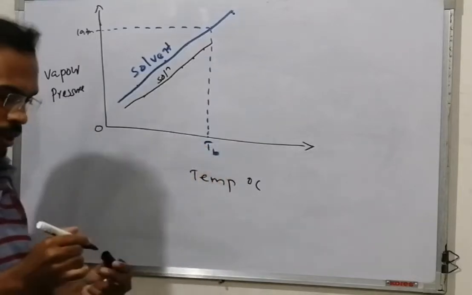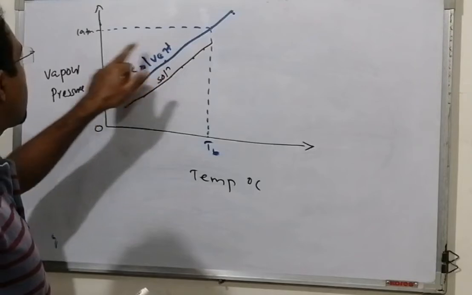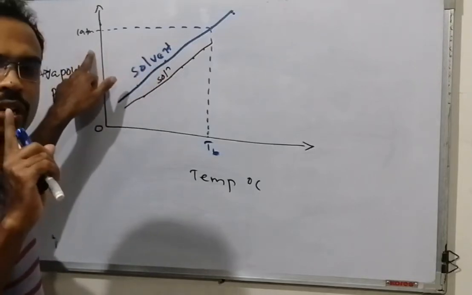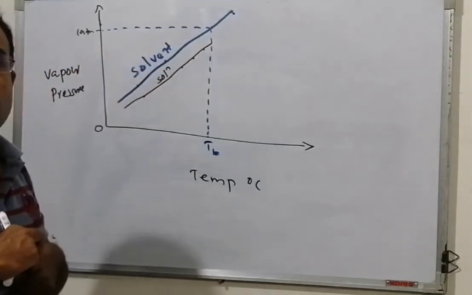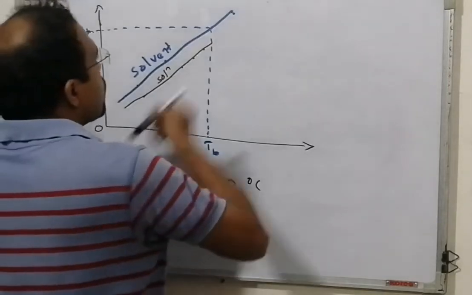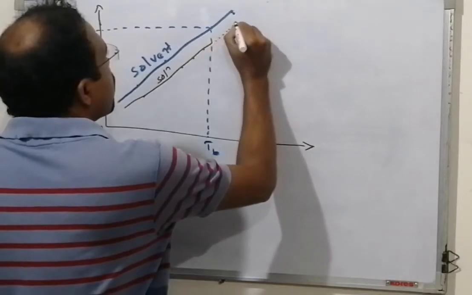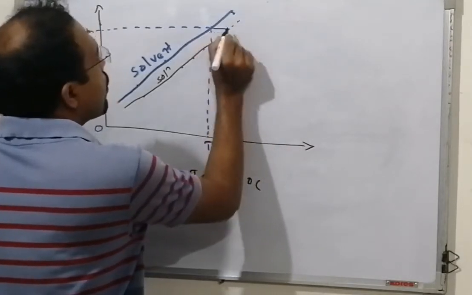At this temperature, the temperature where pure solvent boils, the vapor pressure of the solution is not equal to 180. Therefore, the solution will not boil at that temperature. You increase the temperature again, and you get this value.